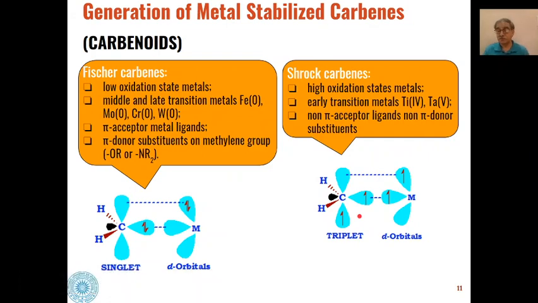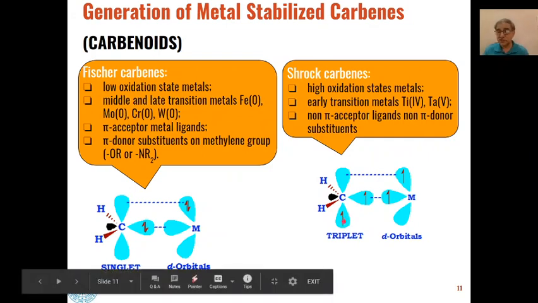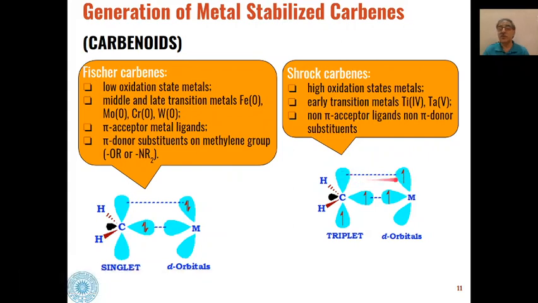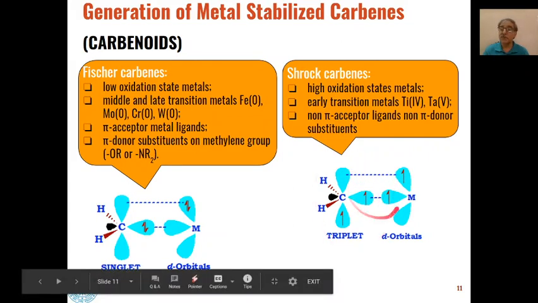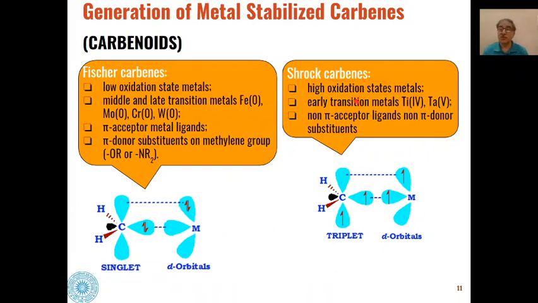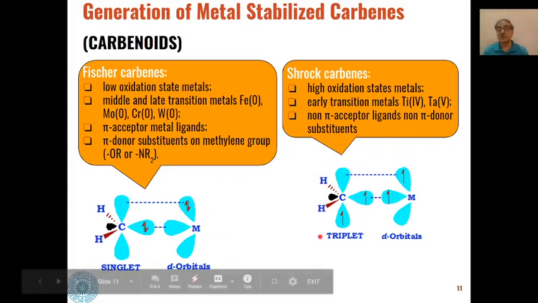So there is one mistake. This electron should be here, not here. Only then will the overlap between these lobes take place. So this triplet carbene will interact with the d orbitals of the metal, and we will get carbenoid systems which are called Schrock carbenes. These Schrock carbenes involve high oxidation state metals like titanium and tantalum, whereas non-pi acceptor ligands and non-pi donor substituents may be present as substituents at these positions.